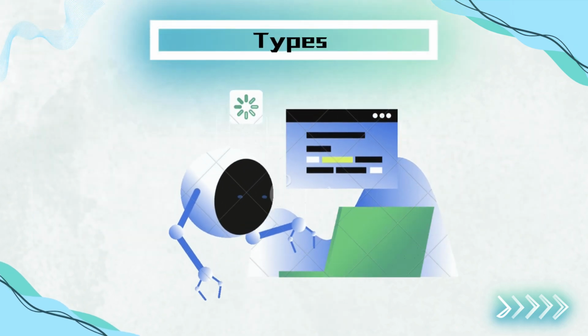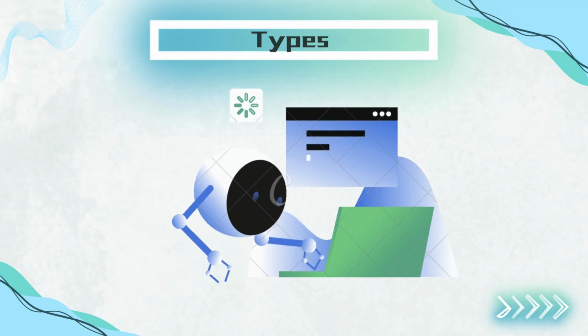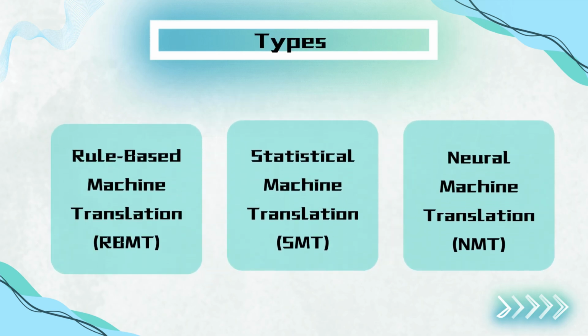Let's explore the different types of machine translation techniques. Over time, different approaches have been developed to improve translation accuracy. The three main types are rule-based machine translation, RBMT, statistical machine translation, SMT, and neural machine translation, NMT. Each method has played a crucial role in advancing language translation technology.